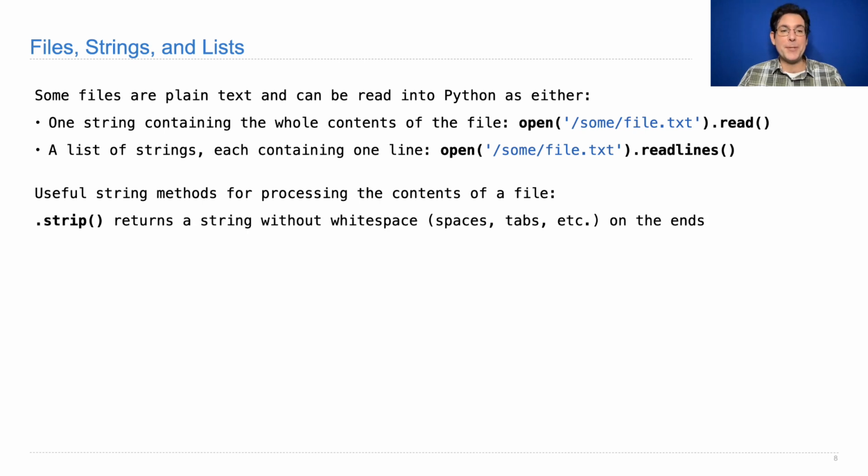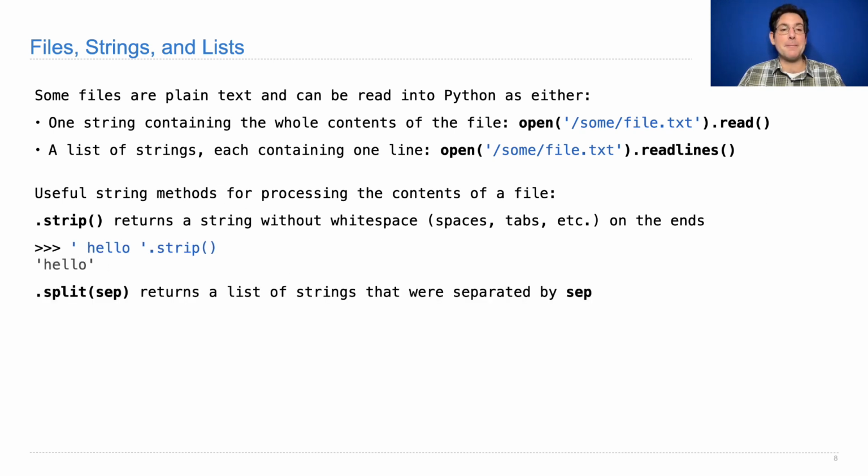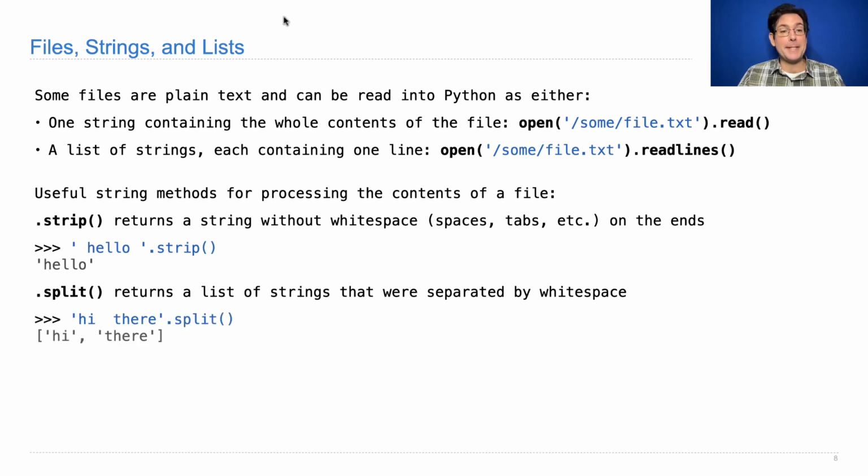One is strip, which is built in. When you strip a string, you're returning an equivalent string without any white space on the ends. If I strip the spaces off of the beginning and end of hello, I just end up with hello. Split returns a list of strings that were separated by white space for an original string that has some white space in it. So if I split up hi there, then I get hi and there. There are actually two spaces here. That's okay. Any contiguous white space is used as a separator.